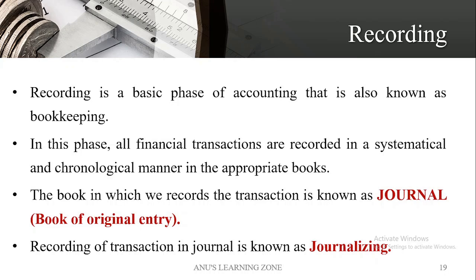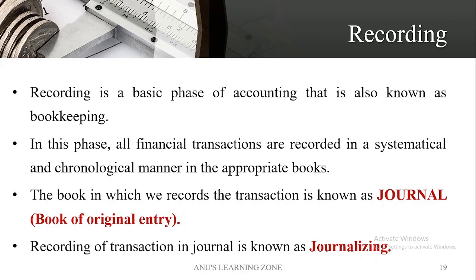In this phase, we have to record all the financial transactions in a systematic and chronological manner in the appropriate books. There is an order for recording.